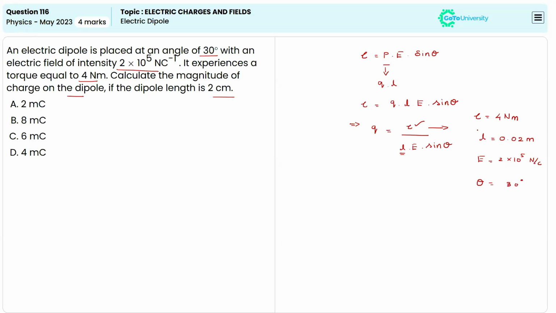Now we have all the values, we can apply them in the formula. So Q will be equal to 4 divided by 0.02 times 2 times 10 to the power 5 times sine 30 degrees. When we simplify this, we will get the answer of 0.002 coulomb, which will be equal to 2 millicoulomb, right? So the magnitude of the charge on a dipole, which is producing a torque of 4 Newton meter, is 2 millicoulomb. So the correct answer for this question is option A. Now I'm moving to the next question.